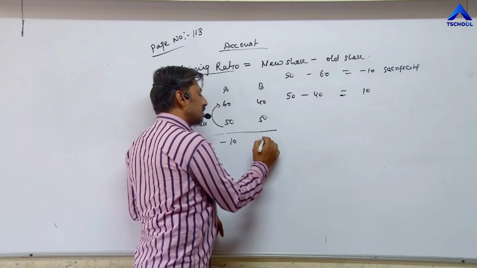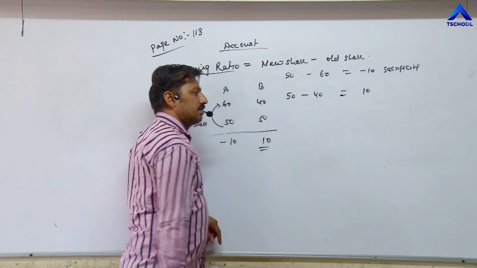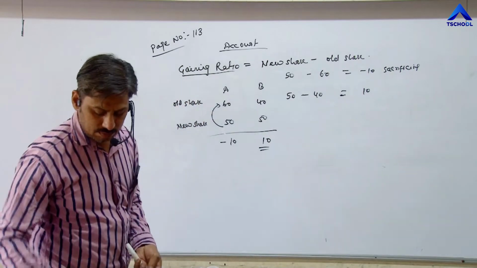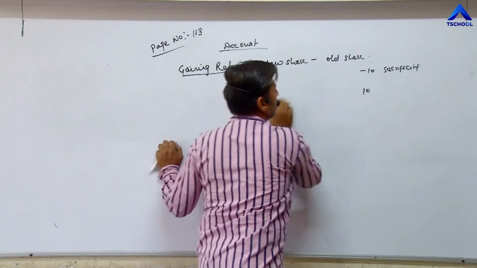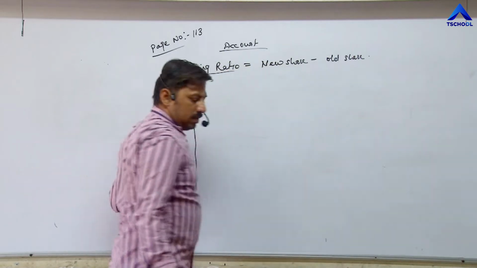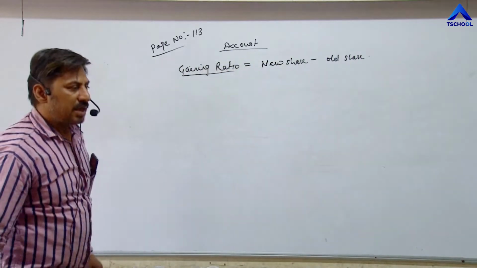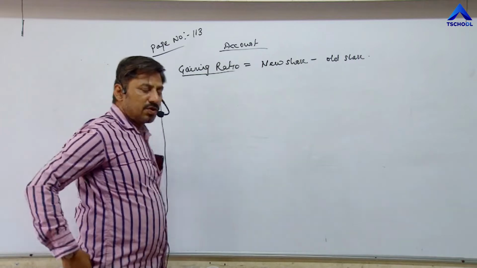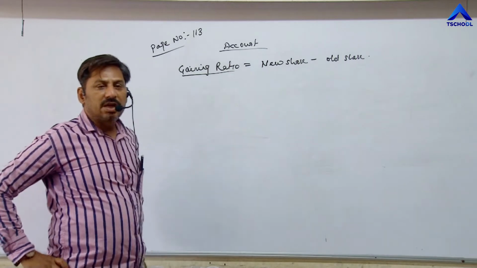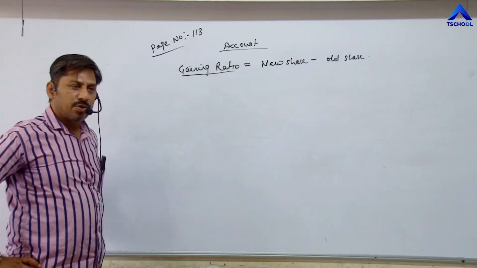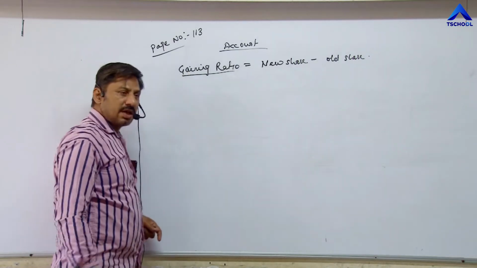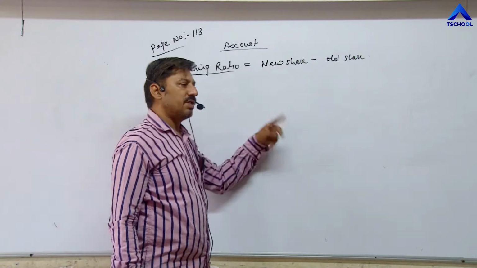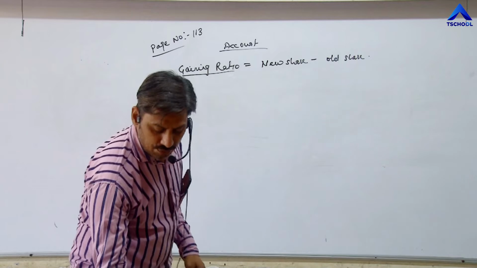So there is increase in share by 10 rupees. In case of sacrificing ratio, if answer comes negative, it means that partner is in gain position. In case of gaining ratio, if answer comes negative, means that partner is sacrificing. Reverse of that.